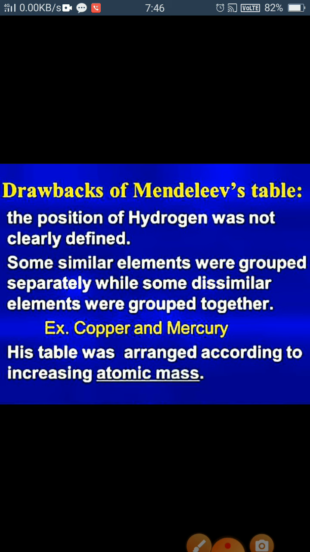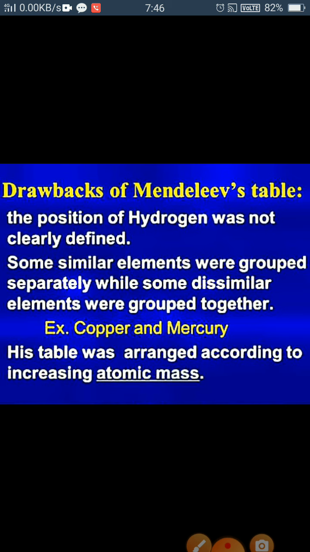Next is the position of isotopes. Isotopes, you know, are elements having the same atomic number but different mass numbers. Isotopes were not discovered at the time of Mendeleev's periodic table, so the position of isotopes is not clear.